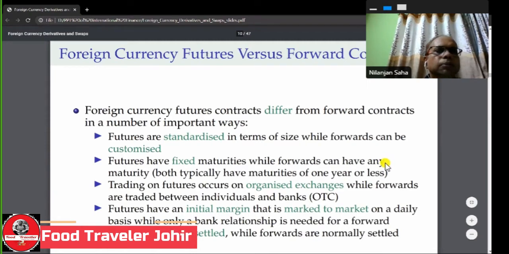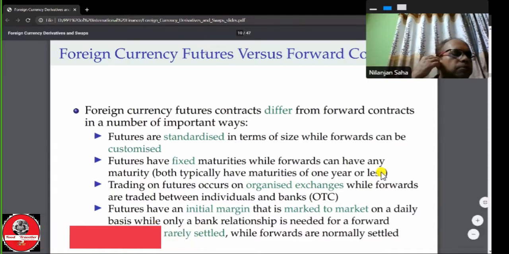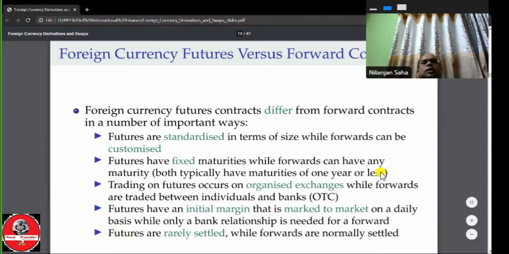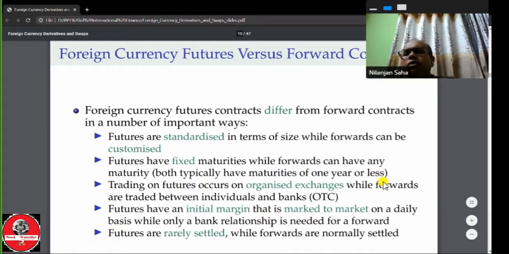On the other hand, the business firms or the institutional investors find the future contract inefficient and burdensome, because the future position is marked to the market on a daily basis over the life of the contract. So this is the first understanding: the individual normally prefers the future contract, but the firms do not. The size of the future contract is small compared to the forward contract. Therefore, the individual can speculate with a small amount of money.